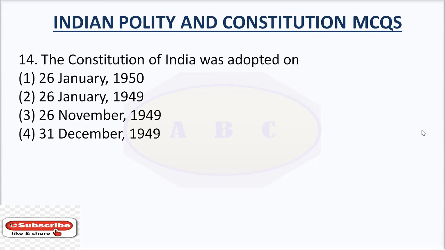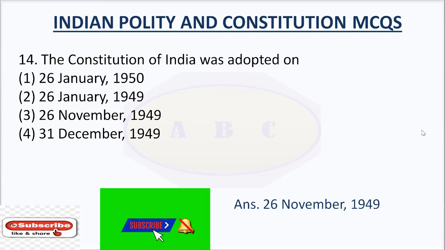Question number 14. The Constitution of India was adopted on option number 1, 26 January 1950, option number 2, 26 January 1949, option number 3, 26 November 1949, option number 4, 31 December 1949. The answer is 26 November 1949. The Constitution of India was adopted on 26 November 1949.